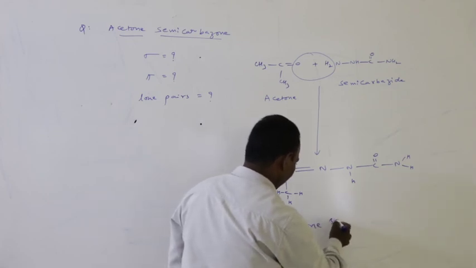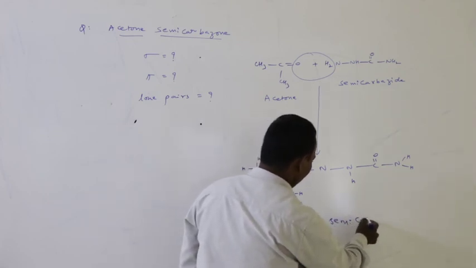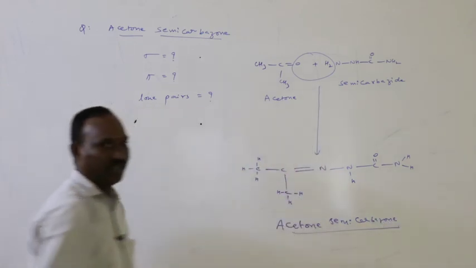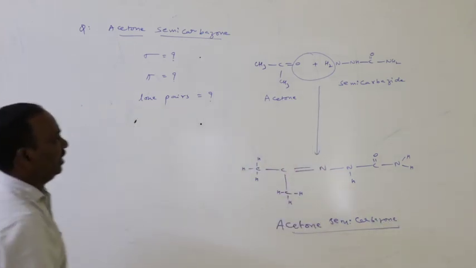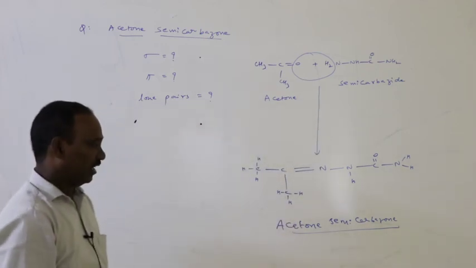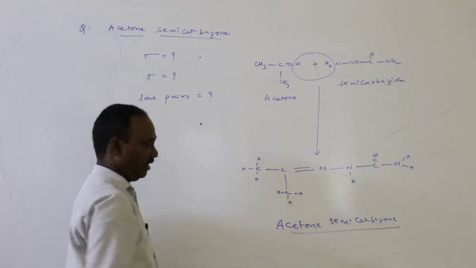Aldehydes and ketones react with semicarbazide to form semicarbazones. This is acetone semicarbazone.